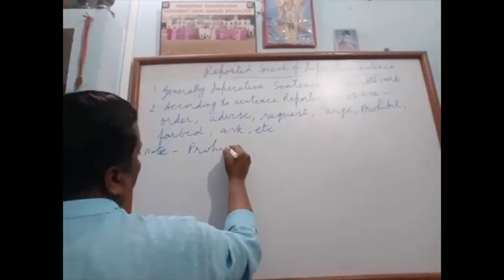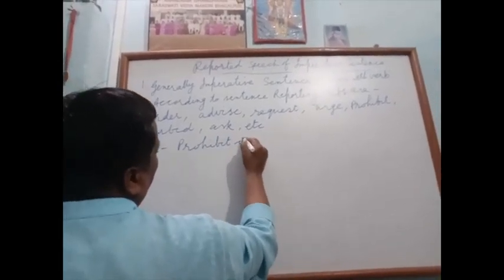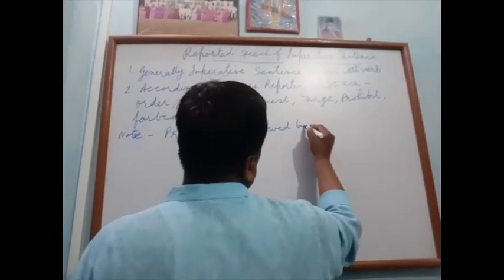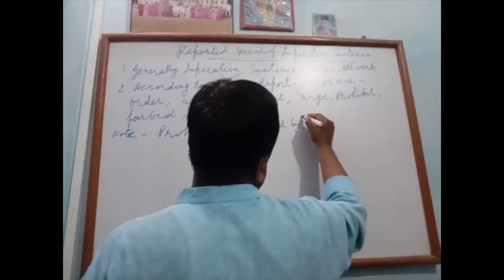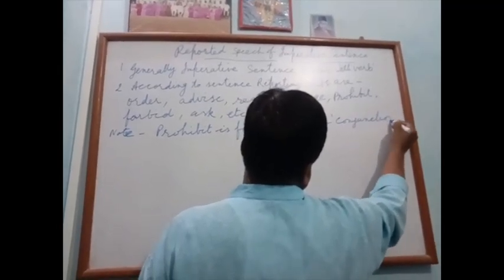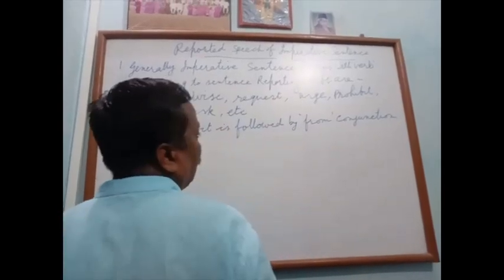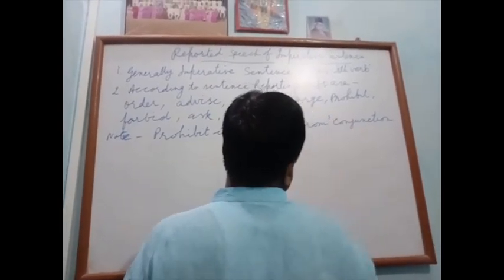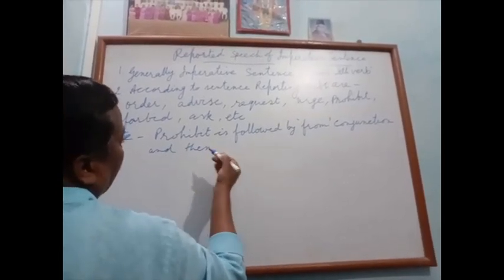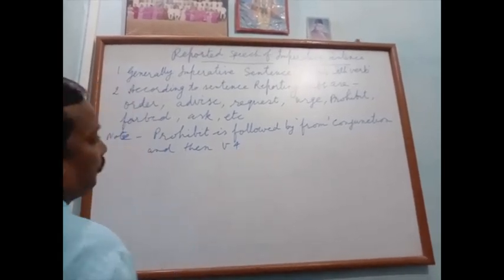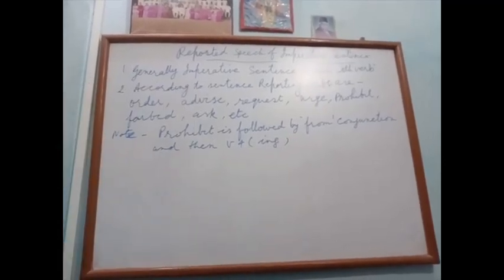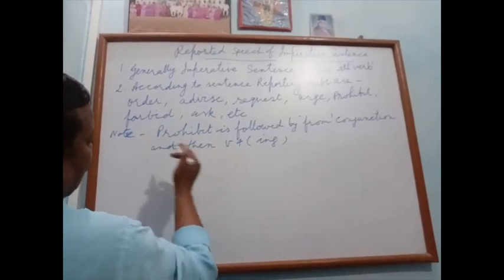Prohibit is followed by from conjunction, and then before the ing form. This is with the case of prohibit.